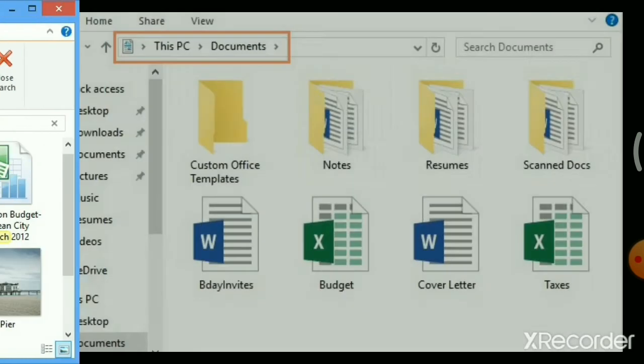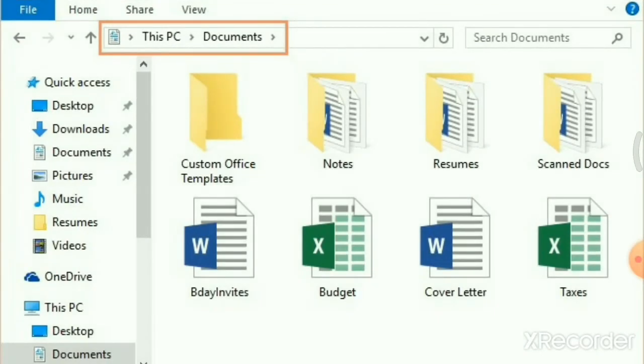In these images you can see at the top it shows custom office templates, notes, resumes, scanned docs and so on. All of these have a symbol like an open book. So all these are what? Folders. And down here, birthday invoice, budgets, cover letters, taxes. All of these have one sheet symbol. These are files.